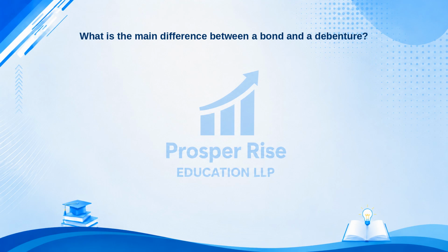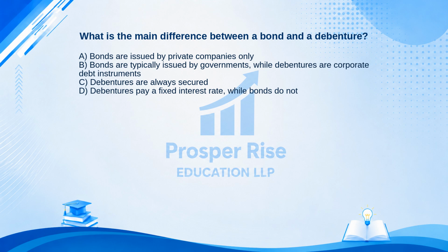What is the main difference between a bond and a debenture? Here are your options. A. Bonds are issued by private companies only. B. Bonds are typically issued by governments, while debentures are corporate debt instruments. C. Debentures are always secured. Or D. Debentures pay a fixed interest rate, while bonds do not. Take a moment to pause the video and decide.